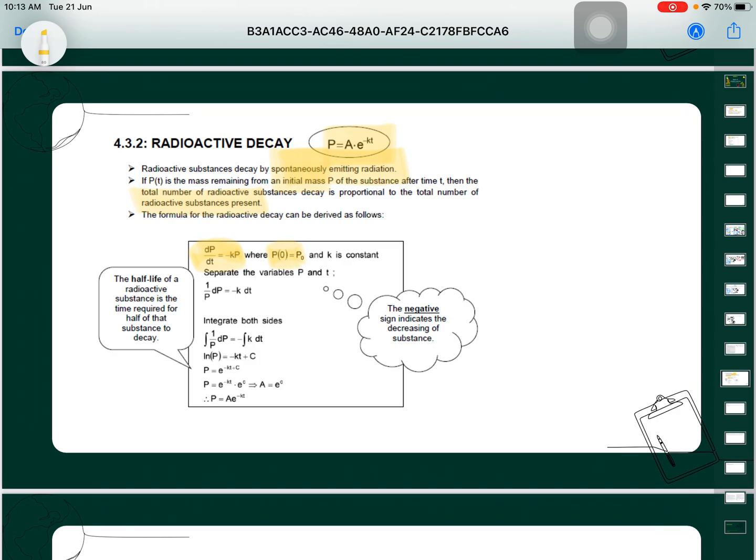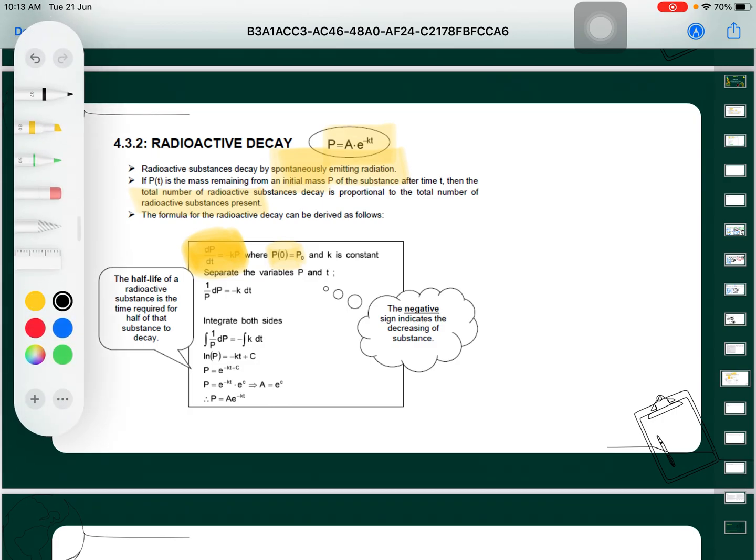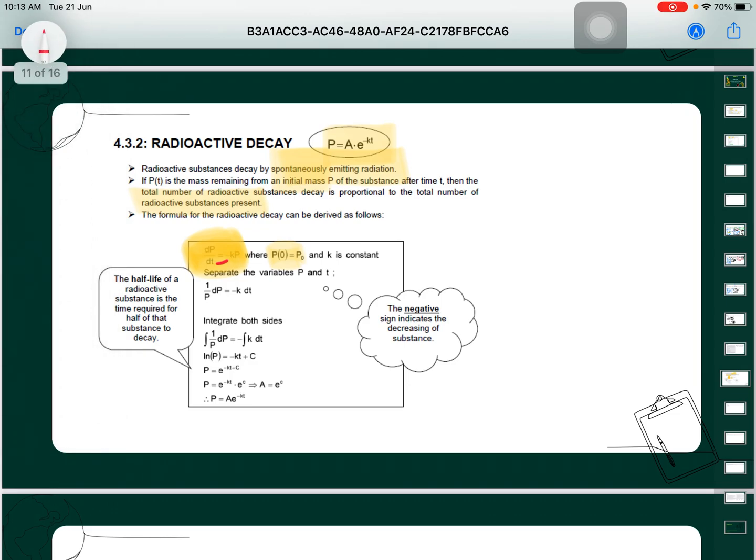The first step from the formula dP over dt equal to negative kP is to rearrange the equation. Move dt up and P to the bottom, so it becomes 1 over P dP is equal to negative k dt.